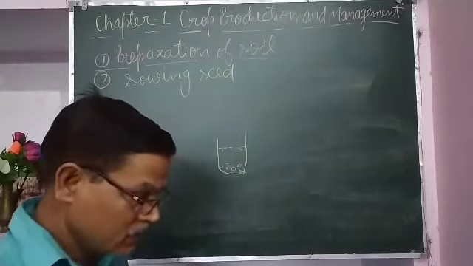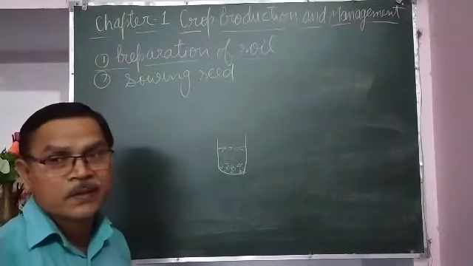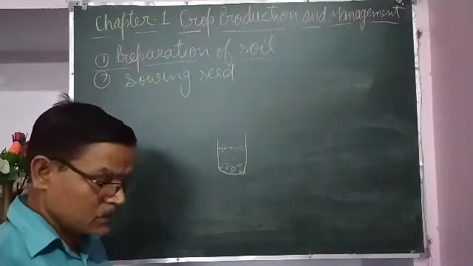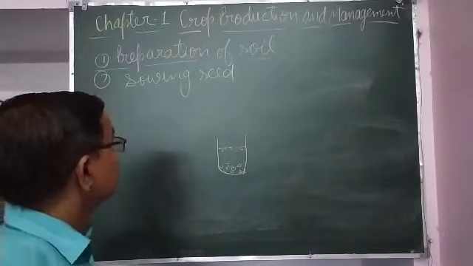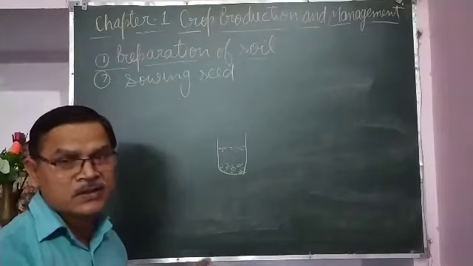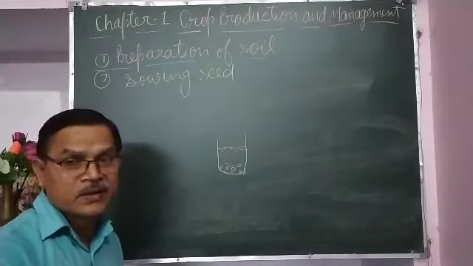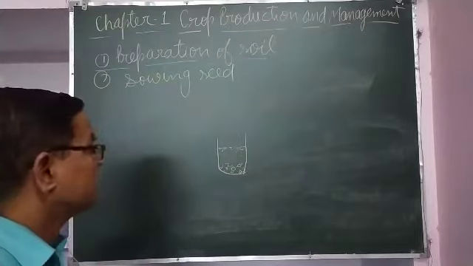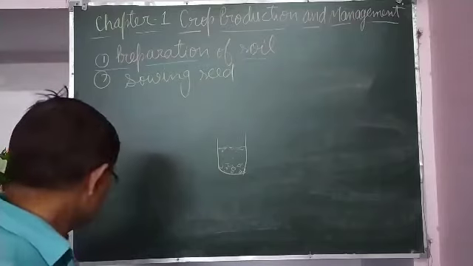Small insects sometimes come into the grains, and they eat up the seeds and make them unfit for sowing. So first of all, healthy seeds are chosen, because only then can healthy plants grow. From healthy seeds, a healthy plant can grow. That's why healthy seeds are chosen, and if possible, then